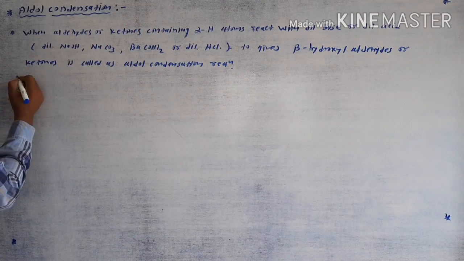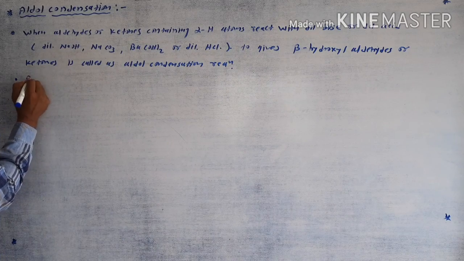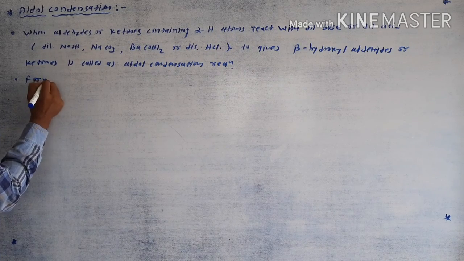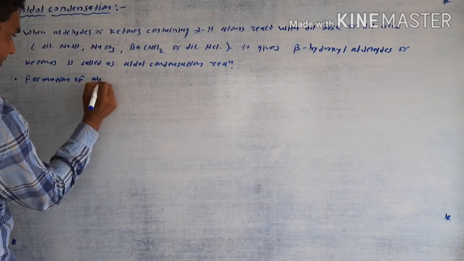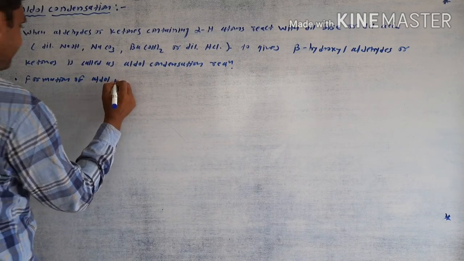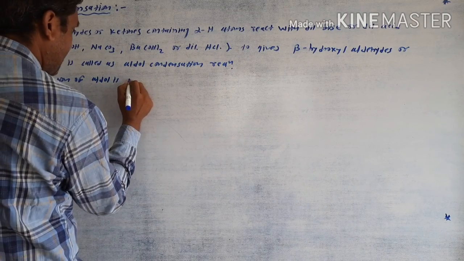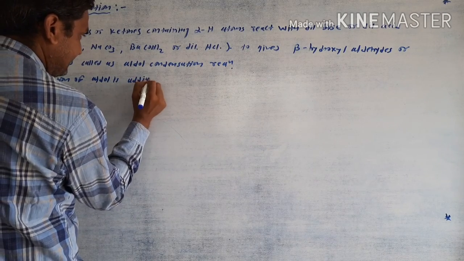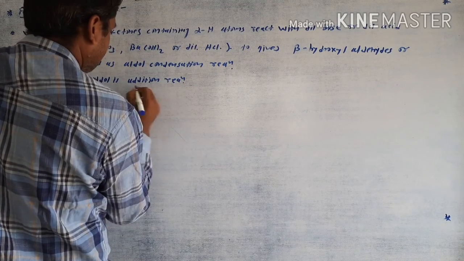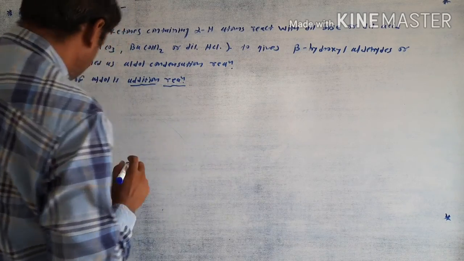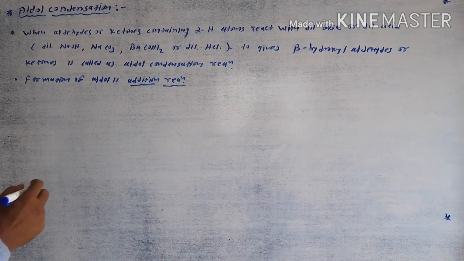The second important point is that the formation of aldol is an addition reaction.